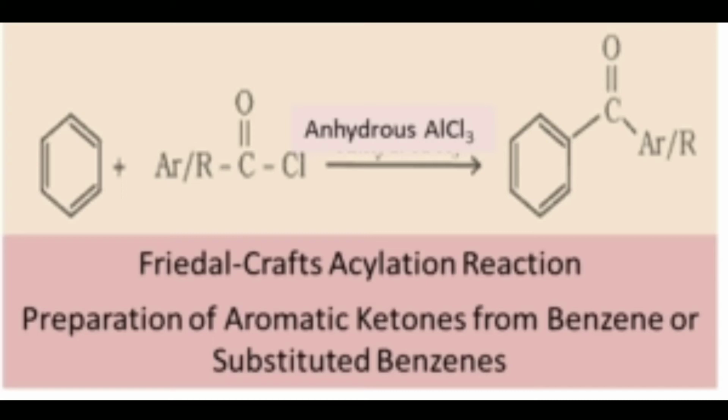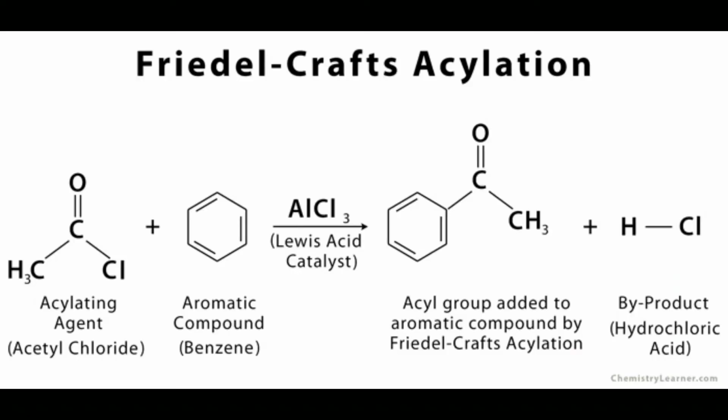The aromatic ketones are prepared by Friedel-Crafts acylation reaction, when benzene or its derivative is treated with an acyl chloride. Benzene reacting with ethanoyl chloride in presence of anhydrous AlCl3 gives acetophenone, and the byproduct is hydrochloric acid.